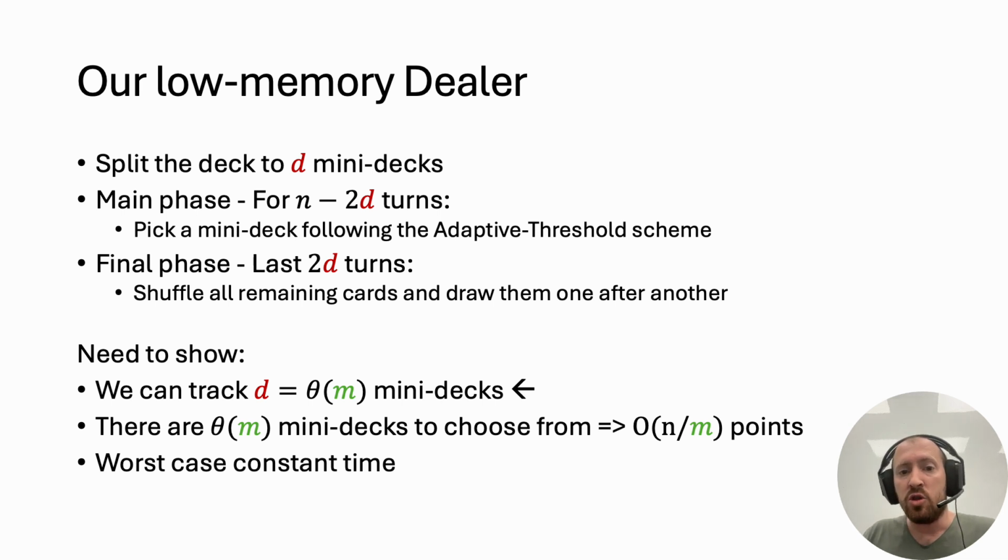Additionally, we need to show that each turn can be executed in constant time, and of course the equivalent requirements for the final phase. In the next slide, I'll prove that it is possible to track Theta of M mini-decks in an efficient manner.